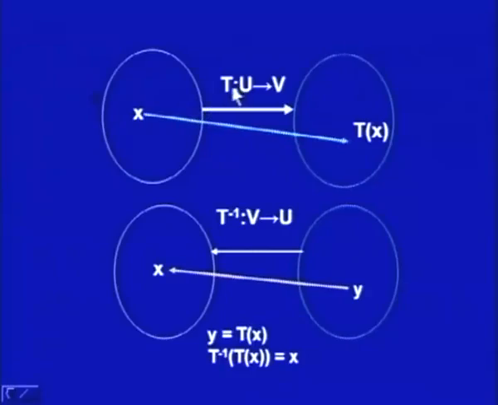Since T is a transformation, we said T has to be non-singular, that means if there are two different elements here, then they will map to one element here, and we cannot go back. Also, this mapping has to be onto, because we have to take the same element y back to x. So, that is how we have the result, which says that invertible, non-singular and onto are equivalent.